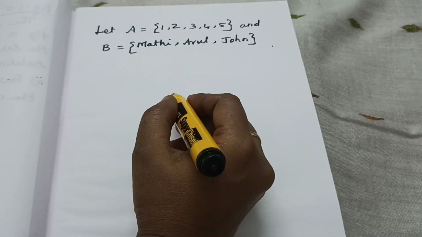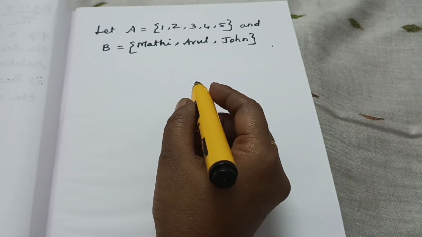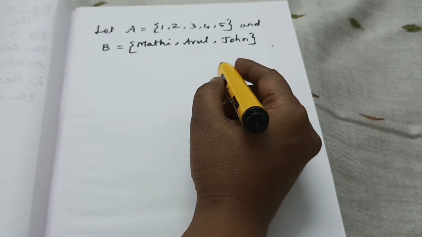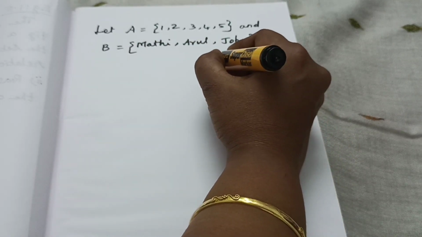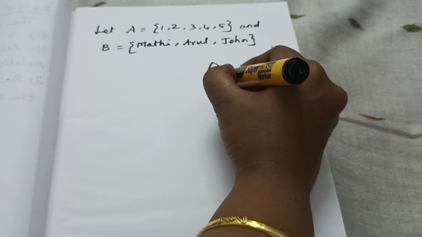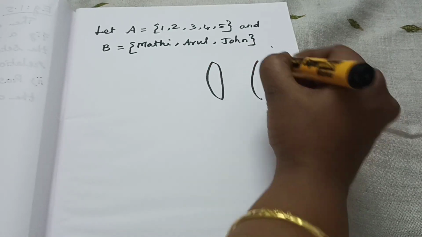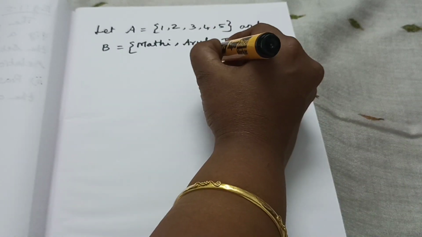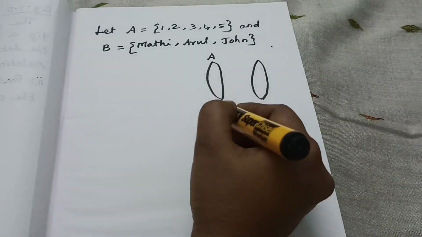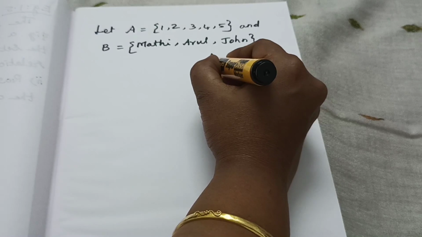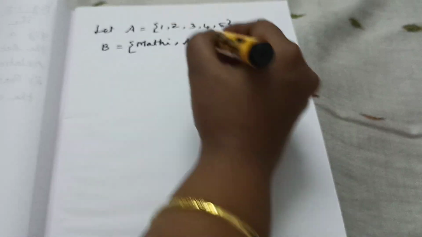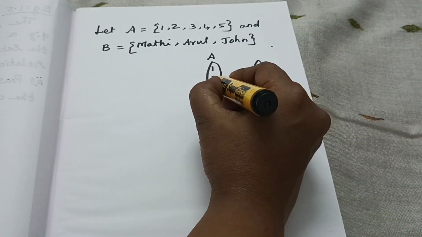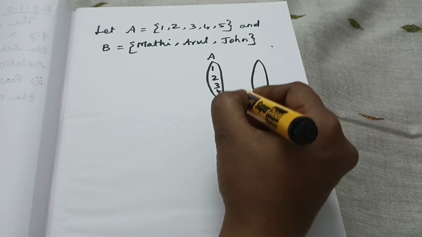Okay, then the relation R between the above sets A and B can be represented by an arrow diagram. This one I am going to represent as an arrow diagram. Okay, then the A values we have to represent in the first set. Here what are the values? Elements 1, 2, 3, 4, 5, isn't it?